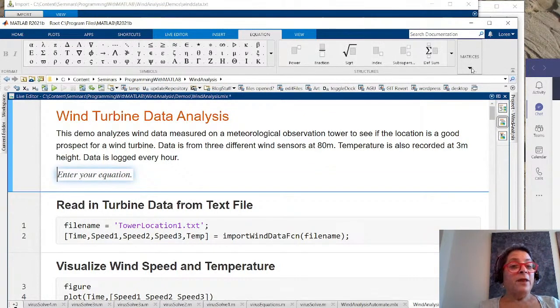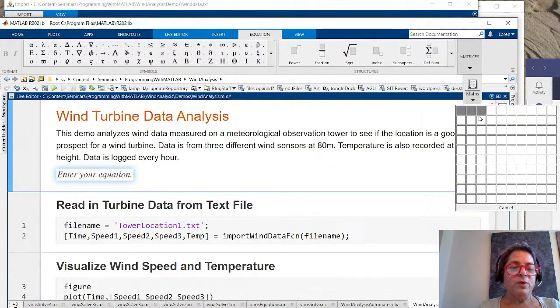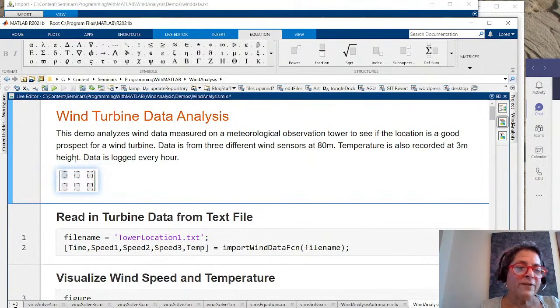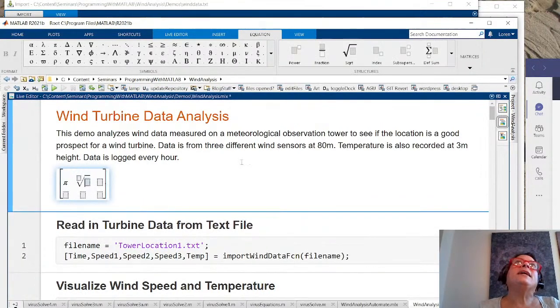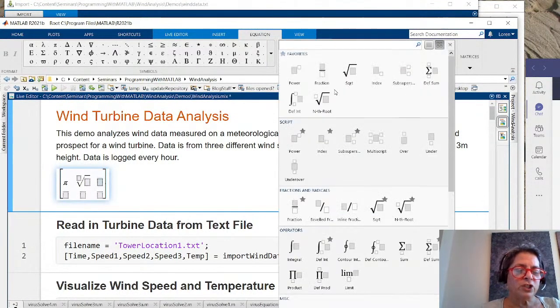MATLAB, the name stands for Matrix Laboratory. So it turns out I can put a matrix of equations in. Let me put one in here. And now, actually, if I do know some LaTeX, and I know a little bit, I can put a little bit in. So there's my pi. But if I want to, I might want to put in something, for example, like an nth root. Now, let me put 2 of them in. 2, you say, why 2? Because I want to show you something.